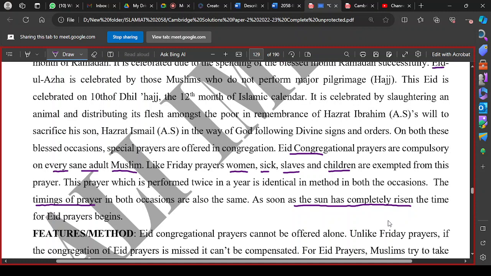Fine. But you can mention that Eid al-Adha prayers are performed a little bit earlier as compared to Eid al-Fitr. Eid al-Adha is performed a little bit earlier because Muslims have to perform sacrifice, Udhiyah. Sacrificial animals are to be sacrificed.